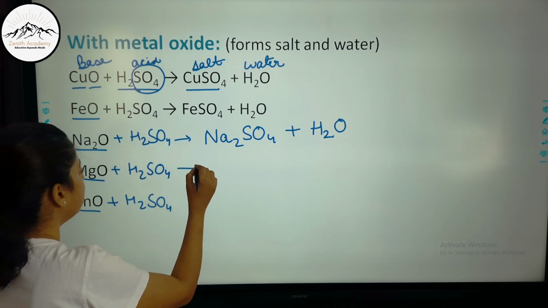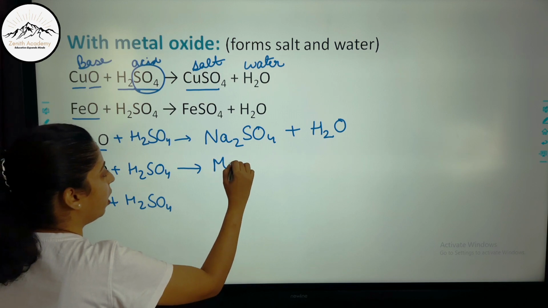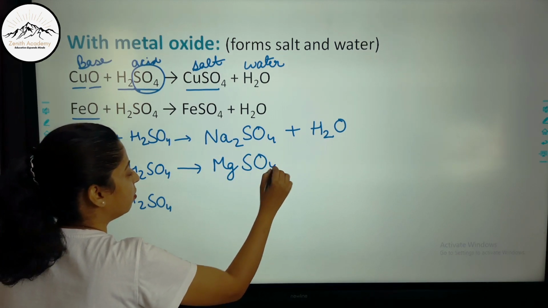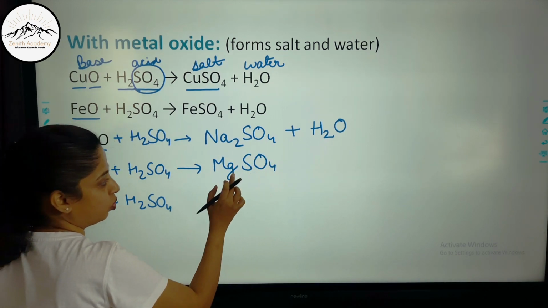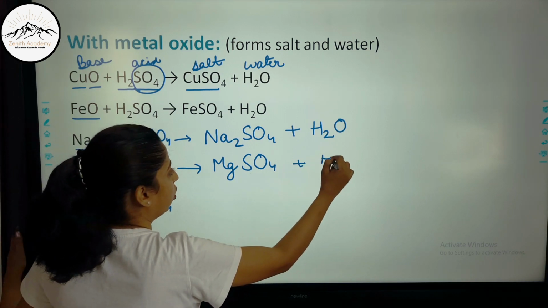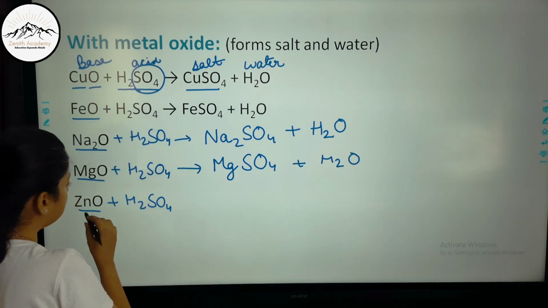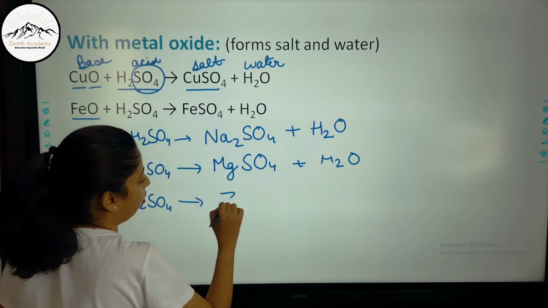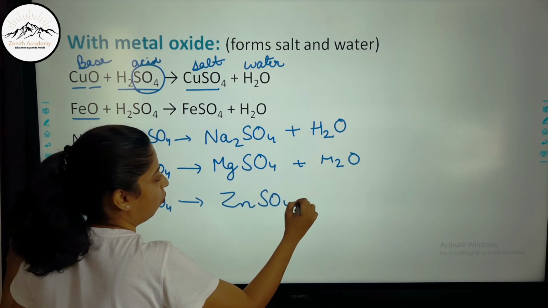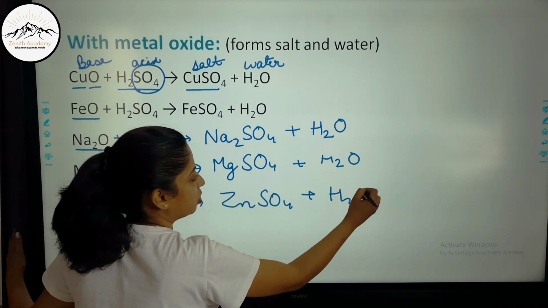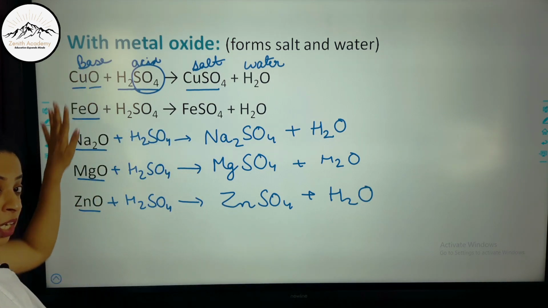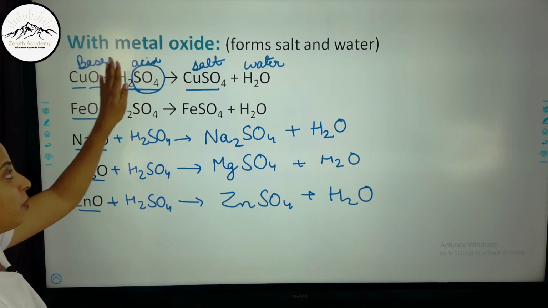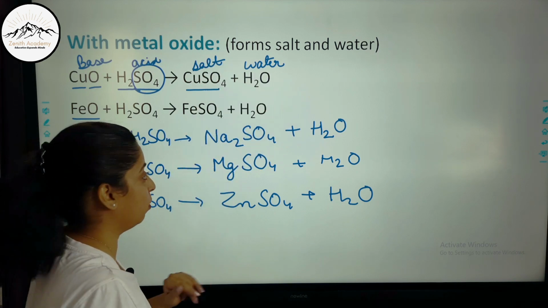Now MgO plus H2SO4 will form MgSO4. Magnesium valency is 2, sulfate valency is 2, so there is nothing to change here, and water. Now zinc oxide and H2SO4 will form zinc sulfate and water. So this is very easy. Metal oxides are basic in nature. Base plus acid will form salt and water.